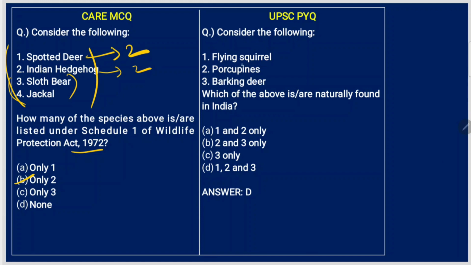Alright, so it's B. Previous year question. Consider the following: flying squirrels, porcupines, barking deer. Which of the above is or are naturally found in India? See, all three are found naturally in India, so answer is D.